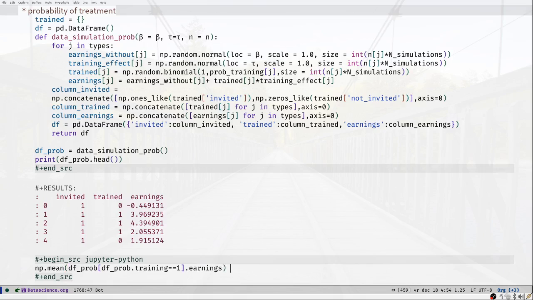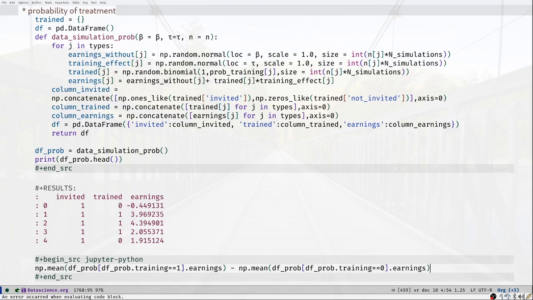So we take the mean of that, and we subtract np.mean of df prop, and then now we select df prop where trained is equal to 0, and also here from these people what I'm interested in is their earnings, and that's what I take the mean over.